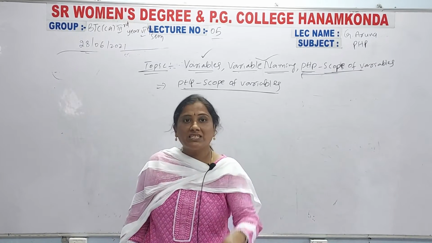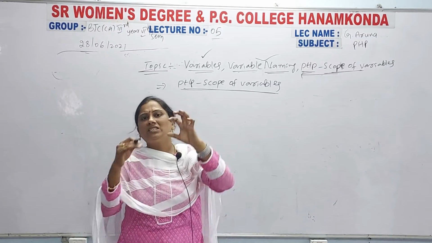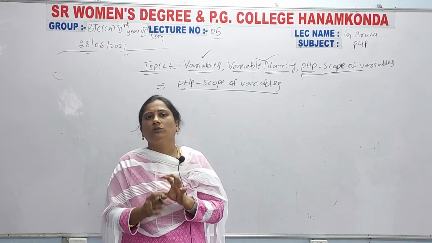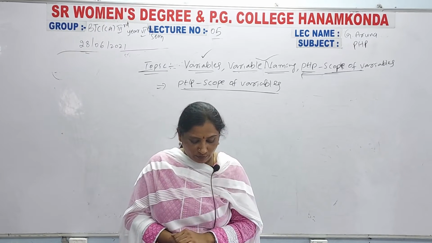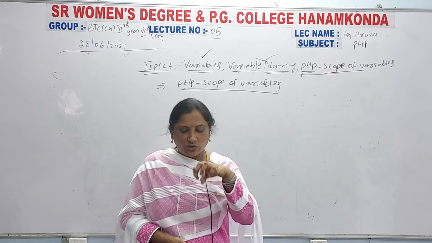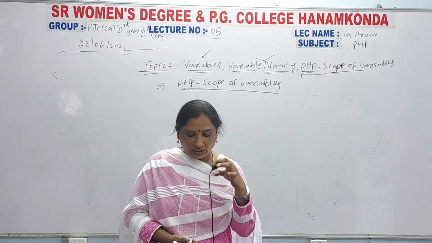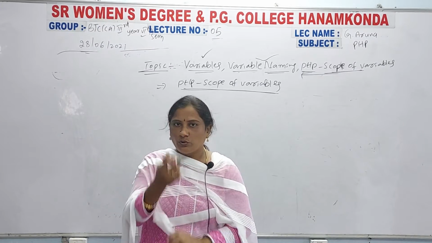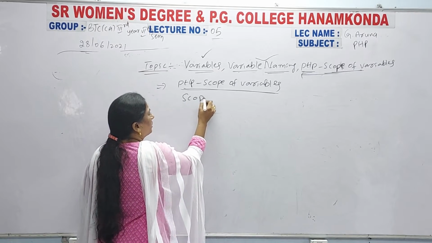Scope means lifetime, how much time that particular variable can live. So that is the scope of the particular variable. Here scope can be defined as the range of availability of a variable in a program. So you have to write that definition first. Here, scope means